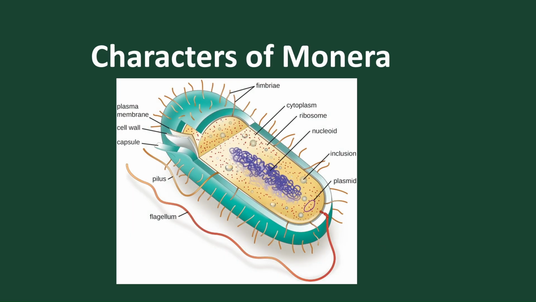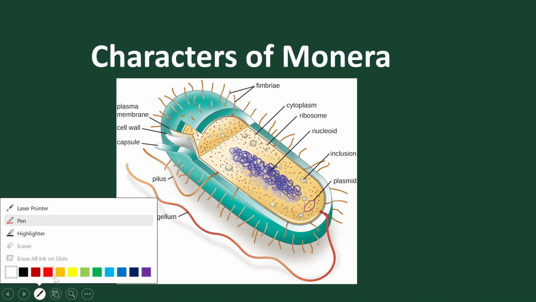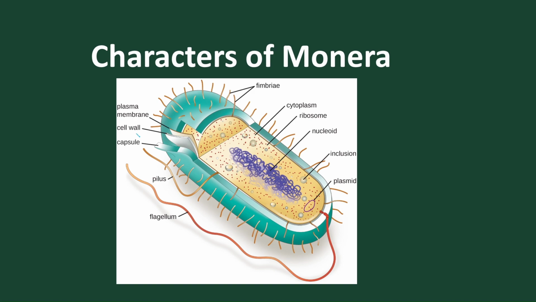Now let's move to the structure. The outermost structure normally present is the capsule. Next to the capsule, we find the cell wall, and next to the cell wall, we find the cell membrane. So these are the outer boundary, or the outer covering. Inside the boundary, we find a fluid called cytoplasm. Inside the cytoplasm, we find 70S ribosomes present.